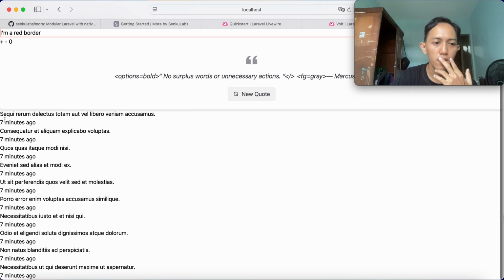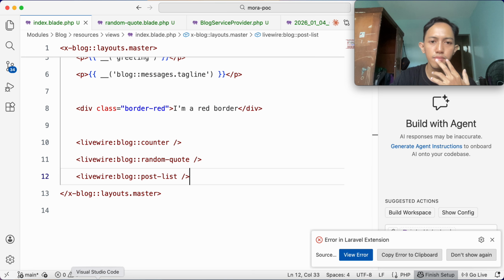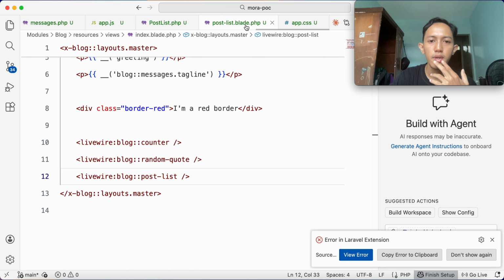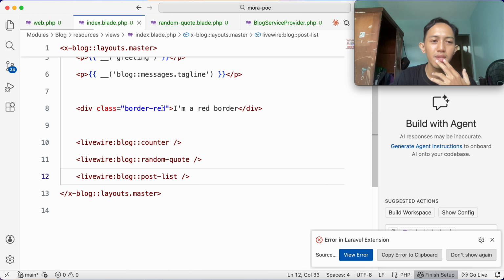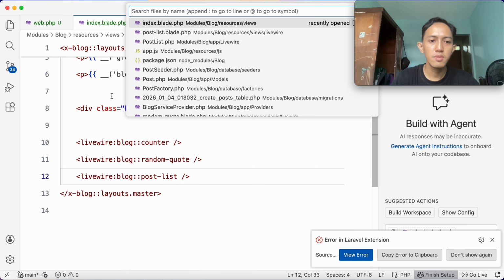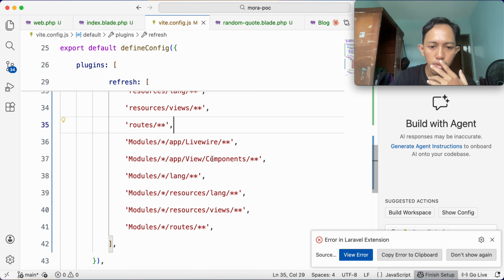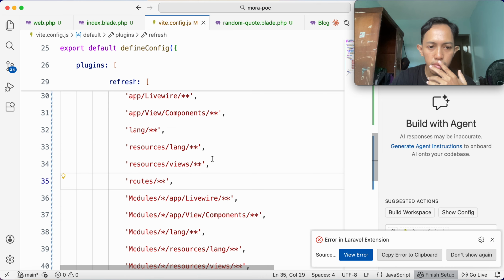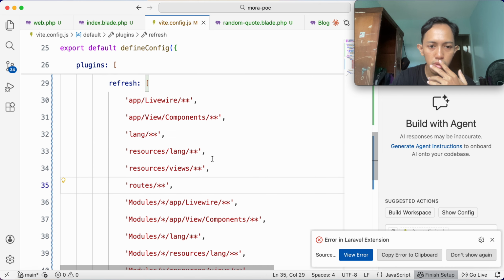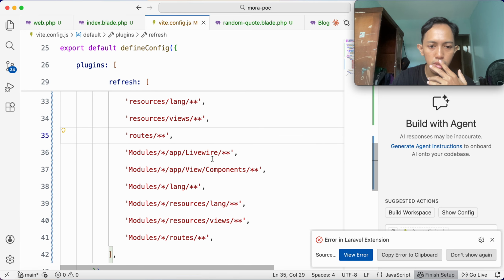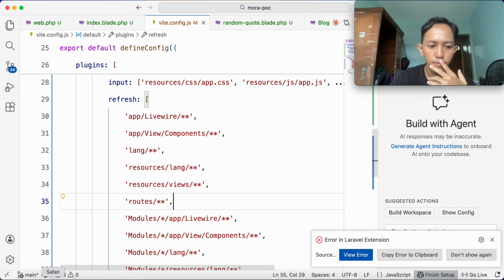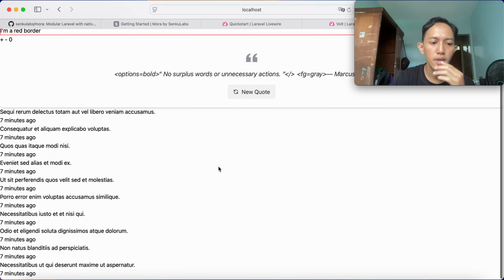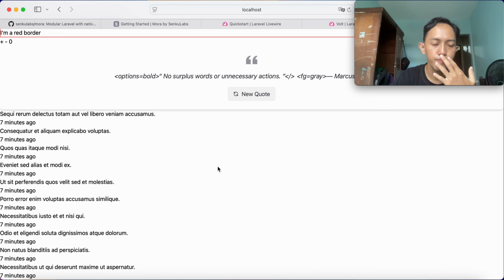Okay, this one we get 7 minutes ago, and so on. All right, perfect. I like this. And then let me check first in the vite config.js. Oh, yeah, it's already, it works.